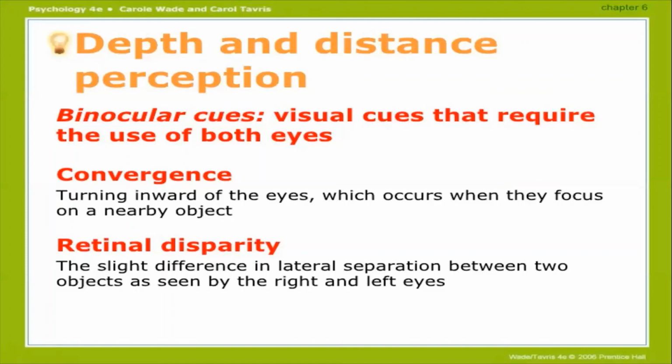If you are going to focus on a closer object, you will move your eyes inward, or your pupil will be converged to focus on a nearby object, whereas retinal disparity is the slight difference in lateral separation between two objects as seen by the right and left eyes. When you are watching by using both eyes, you will notice that there will be a slight lateral separation between the two objects.